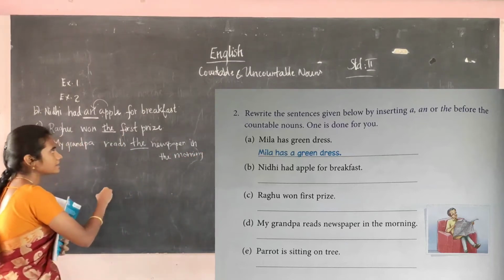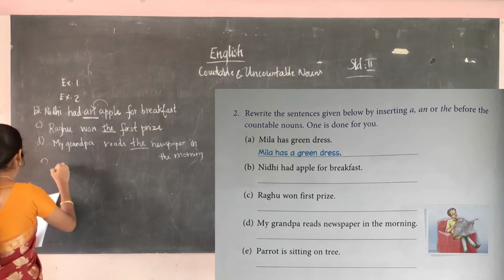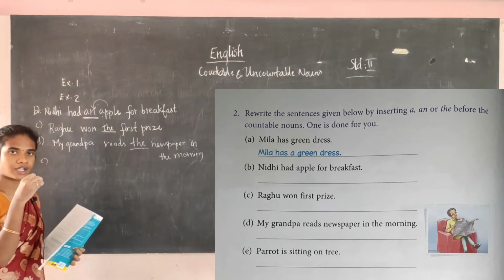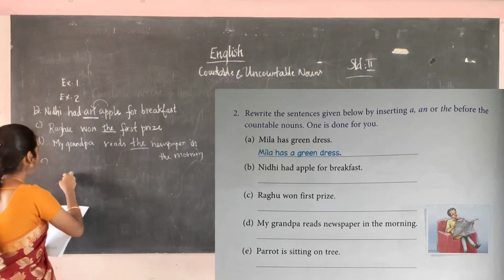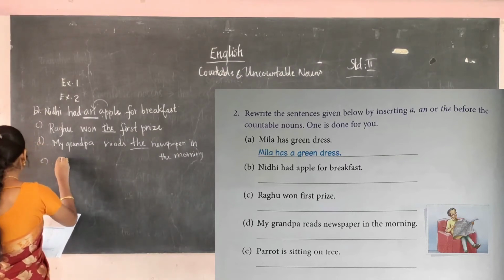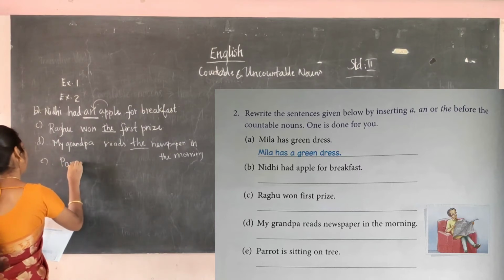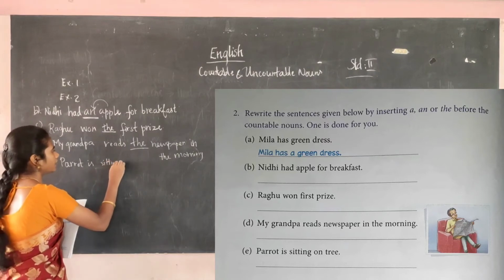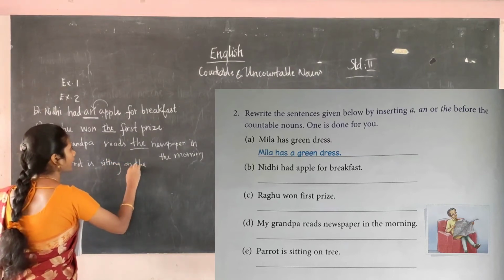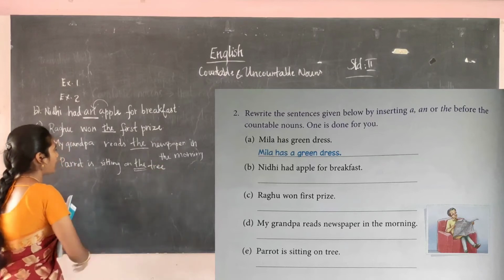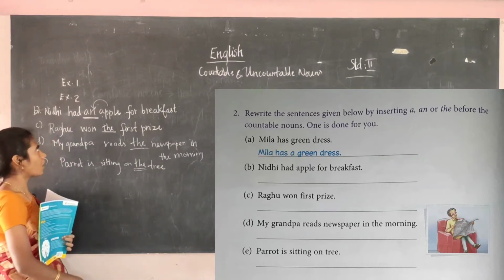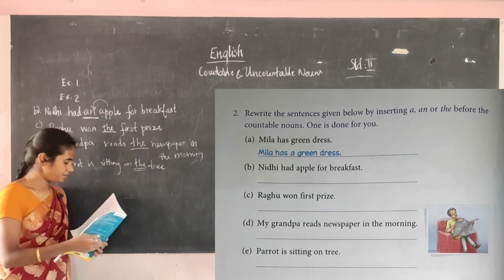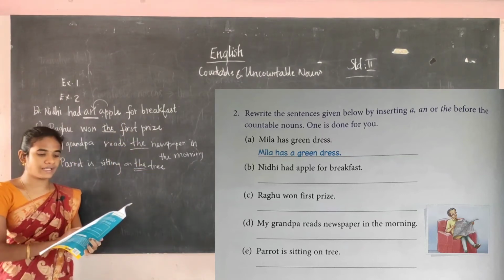Okay, my grandpa reads the newspaper in the morning, and a parrot is sitting on tree. Parrot is sitting on the tree. Particularly they are referring to a tree. That is a thing's name. Parrot is sitting on the tree. So an apple, an apple, the first prize, the newspaper and the tree.